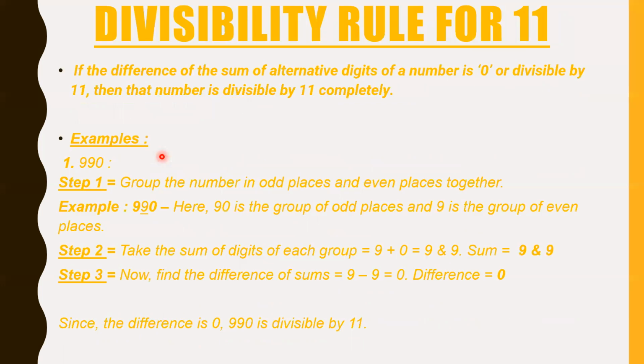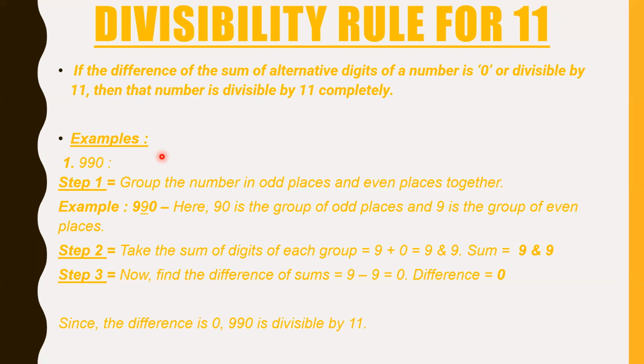Now here there are 3 steps, and then we have to write the final statement. Now listen to me carefully, very carefully. Listen, see, and understand. If the difference of the sum of alternate digits of a number is 0 or divisible by 11, then that number is divisible by 11 completely. Example 990. The first step is, every number has 2 places, 3 places, 4 places, or 5 places.